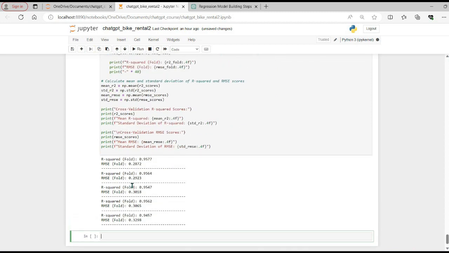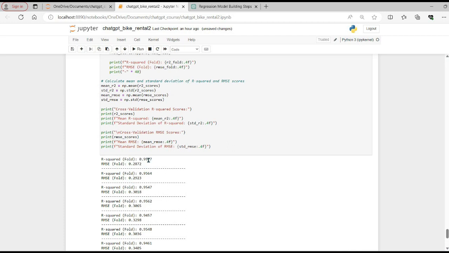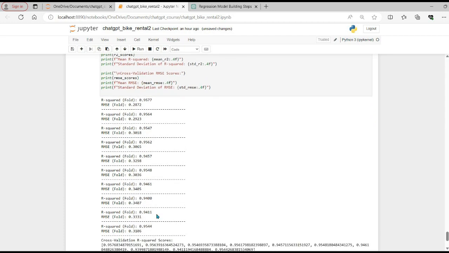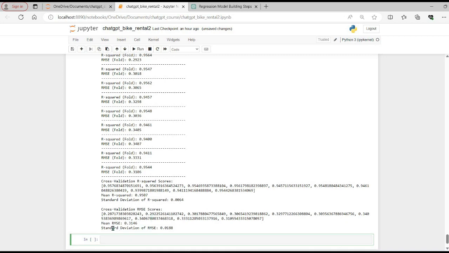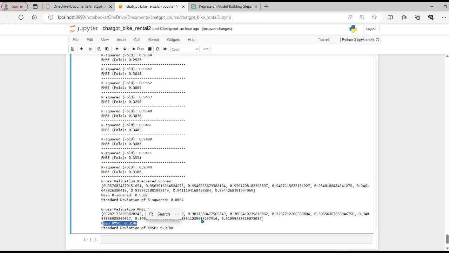And now we can see for every iteration the R squared value and the root mean square value. We can see that the R squared value looks to be very close to 95%, but our root mean square value is coming to be around 28%, 30%, and so on. So we can see that the final root mean square value is coming to be 31%, and the mean R squared value is 0.95, and these are all the results for it as well.